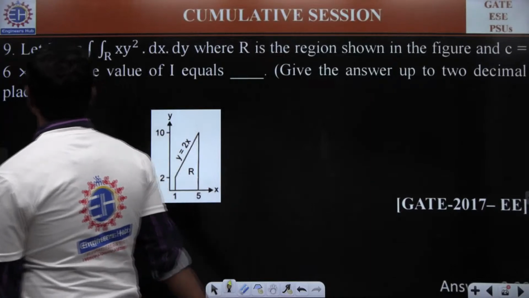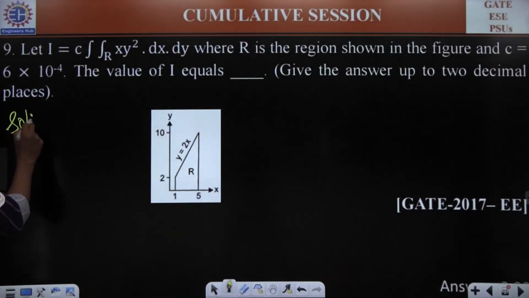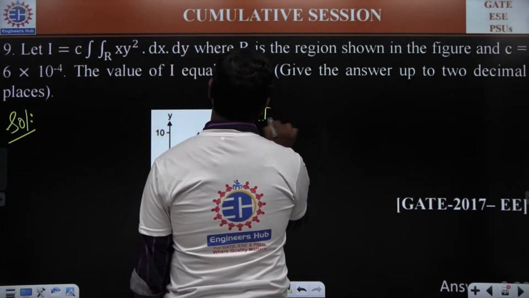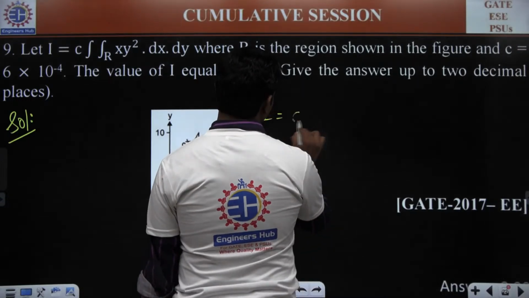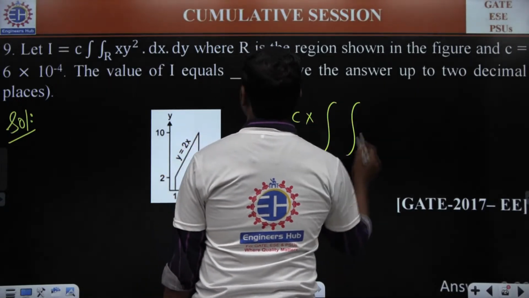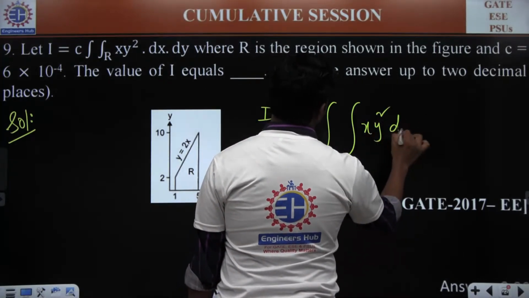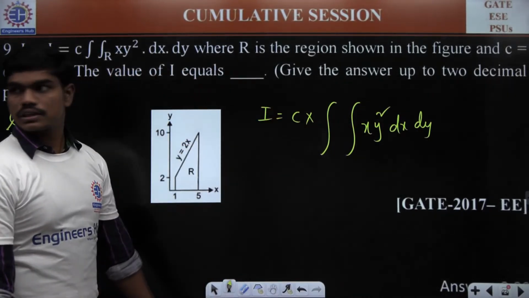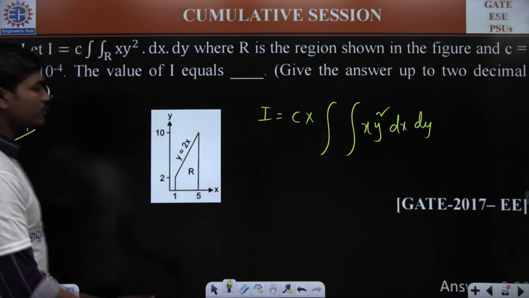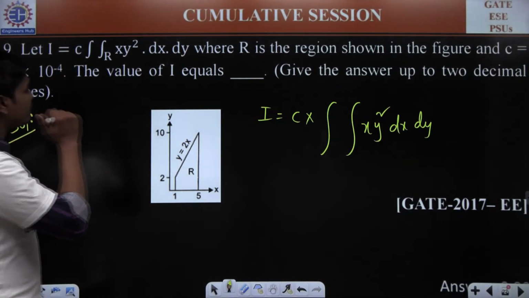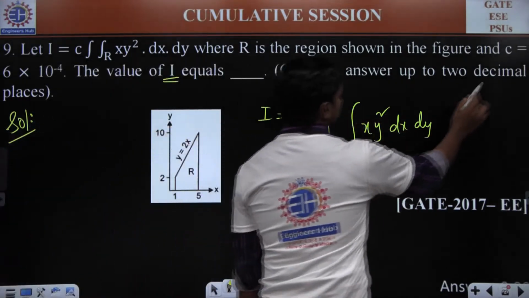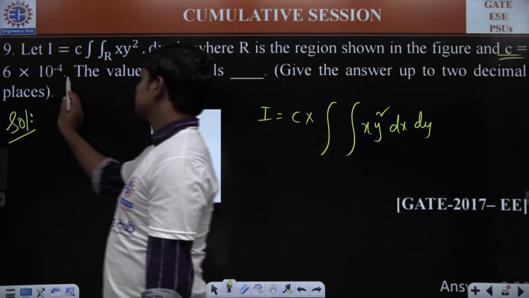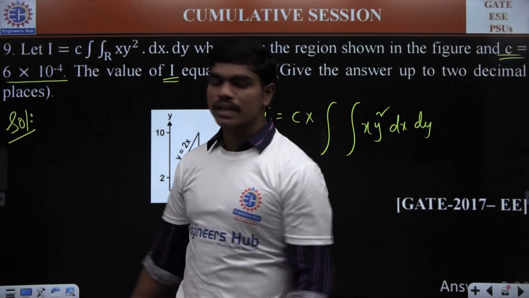Yeah. So, please try to solve this. It's a double integration. So, please try to solve this question. Let I is equal to something, it's given here. So, I is equal to some constant c into the integral over the region R of x y square dx dy. Or maybe you can write dy dx, doesn't matter depending upon the limits that you write. So, please try to solve this and try to tell me what's the value of c here. Because they are asking you for I value and they have already given you what is c. C is equal to 6 into 10 power minus 4. So, please try to calculate this integral and tell me the answer.